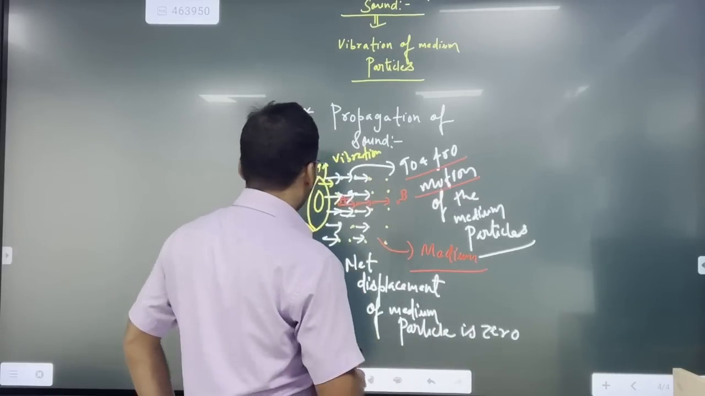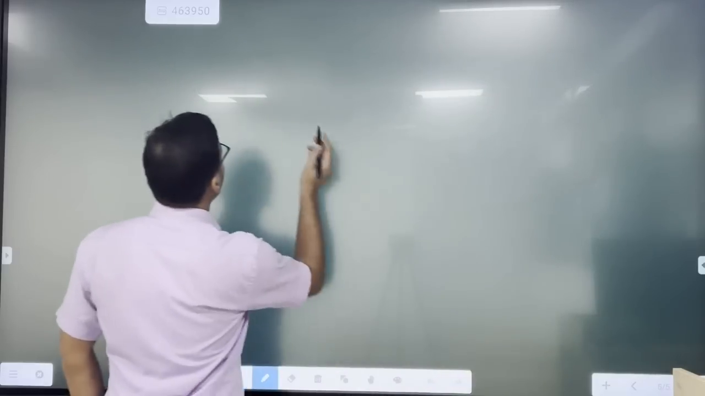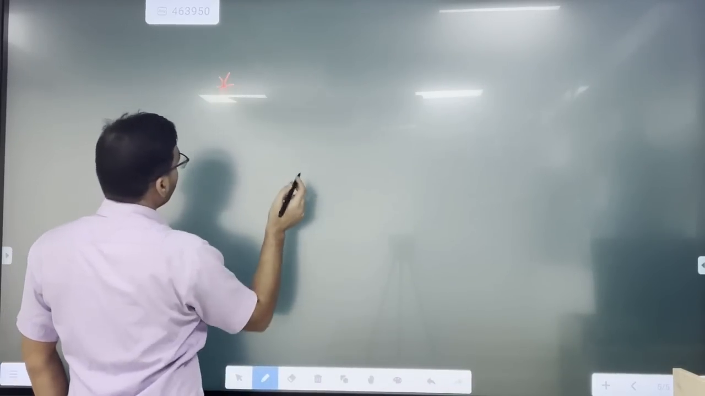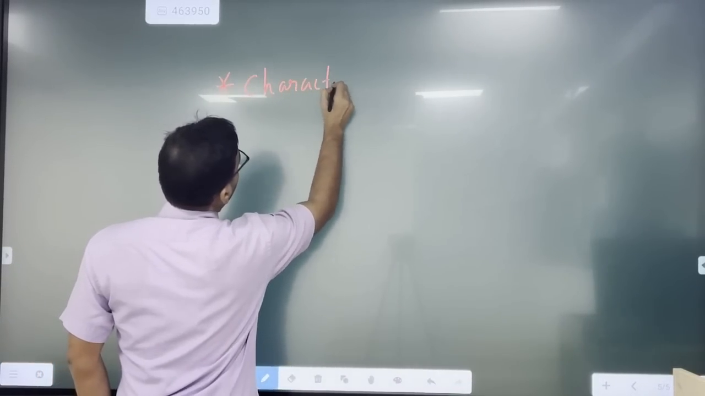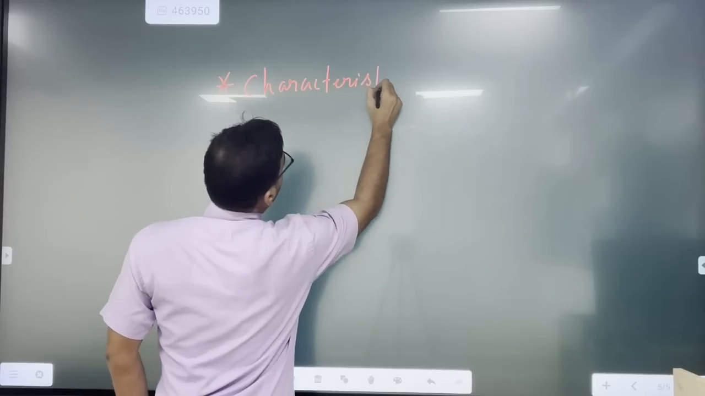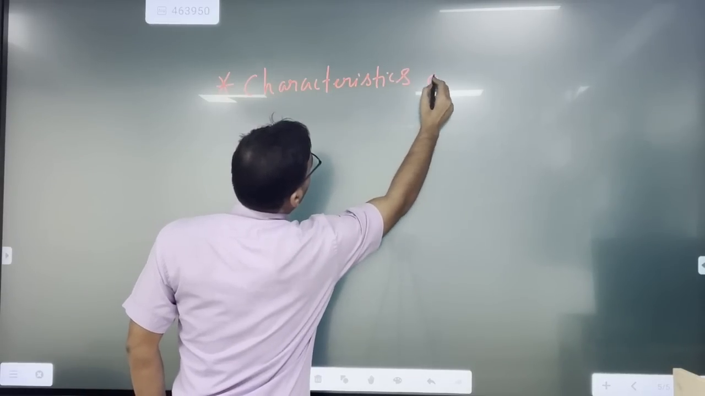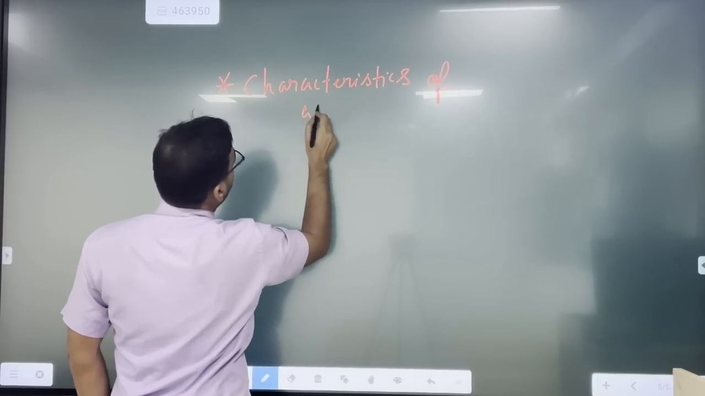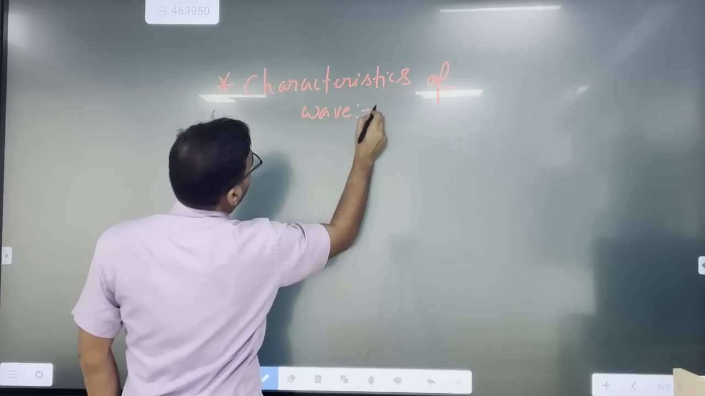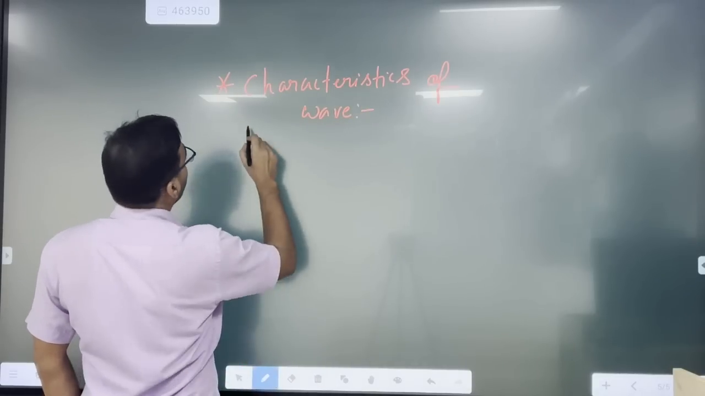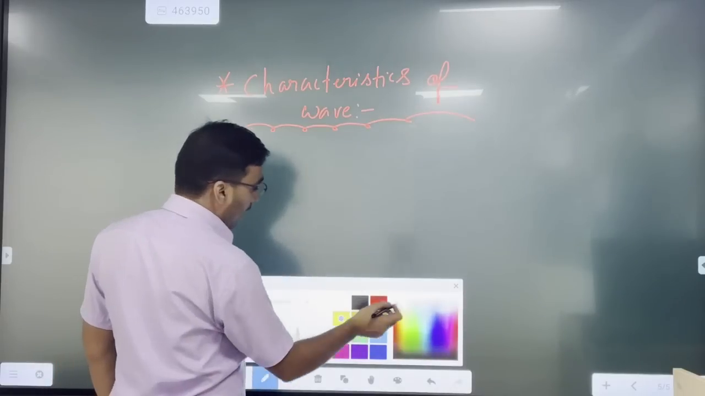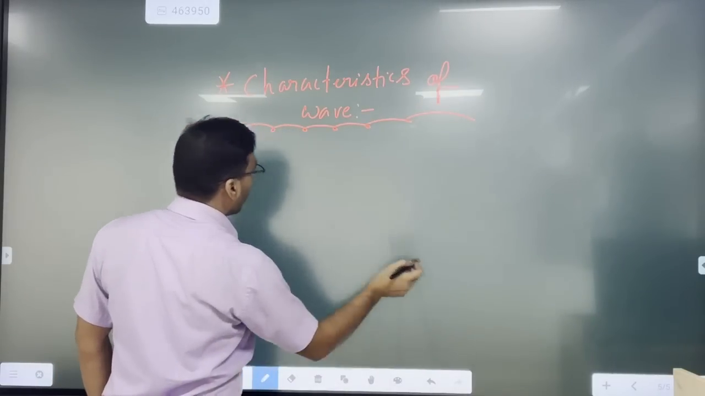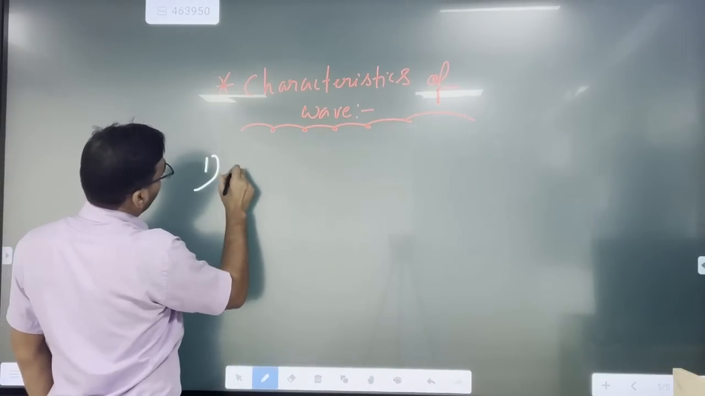So the next topic is characteristics of wave. The next topic we can write down: characteristics of wave. Okay, so now what are the characteristics? Let me make you all understand, right? I have written characteristics. So the first characteristic we have to understand is wavelength.